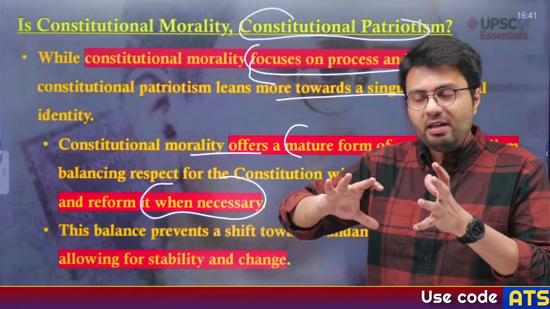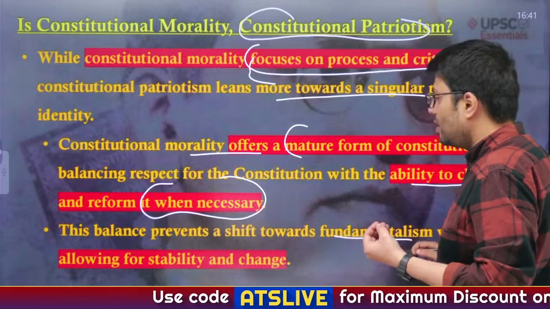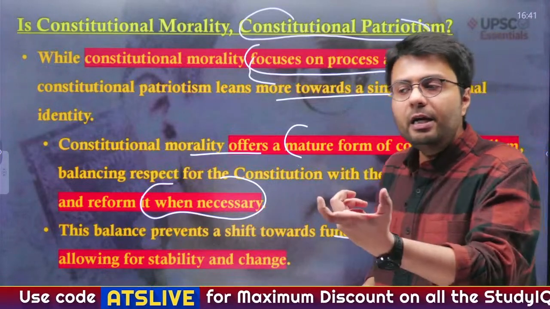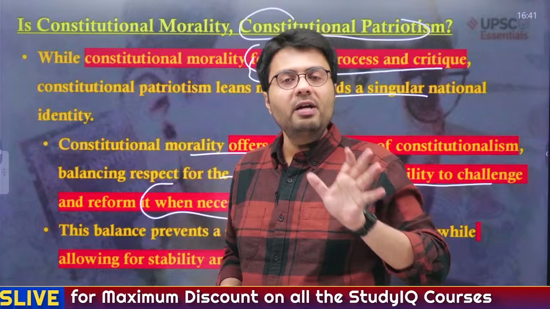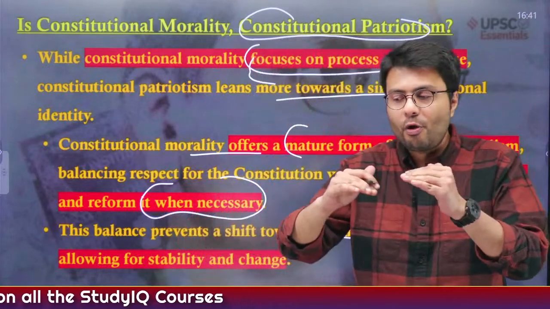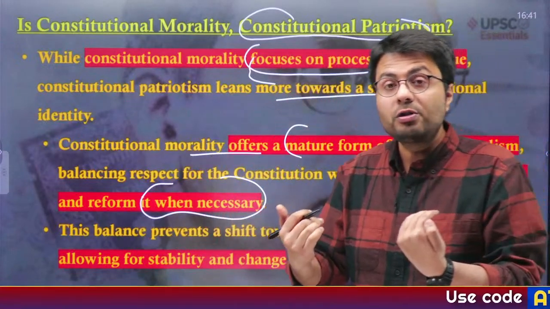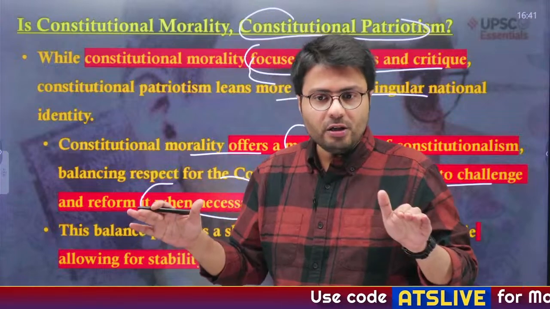That is why there is a balance that we need to ensure: protection of constitutional ideals and also the ability to change the constitution according to the needs and demands of the people of the country, right? So this prevents constitutional fundamentalism, and rather encourages what is known as constitutional rationalism. Understood the difference?